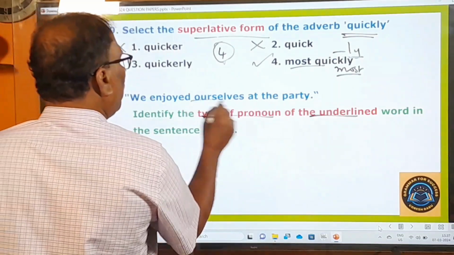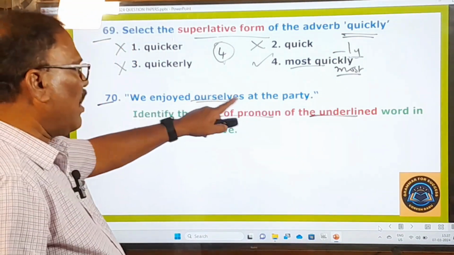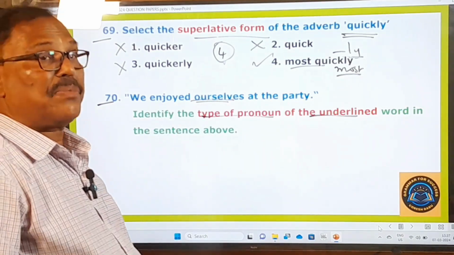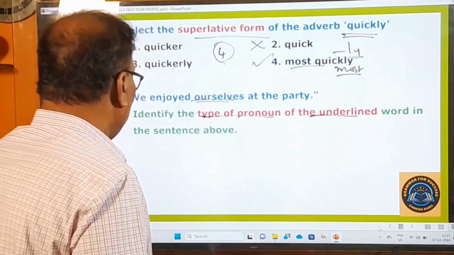So here this pronoun is underlined. Sorry, I have not underlined that one. So this is the pronoun underlined. And what is this pronoun? What kind of pronoun? There are as many as 9 kinds of pronouns. Then what kind of pronoun is this? This is what he is asking you.